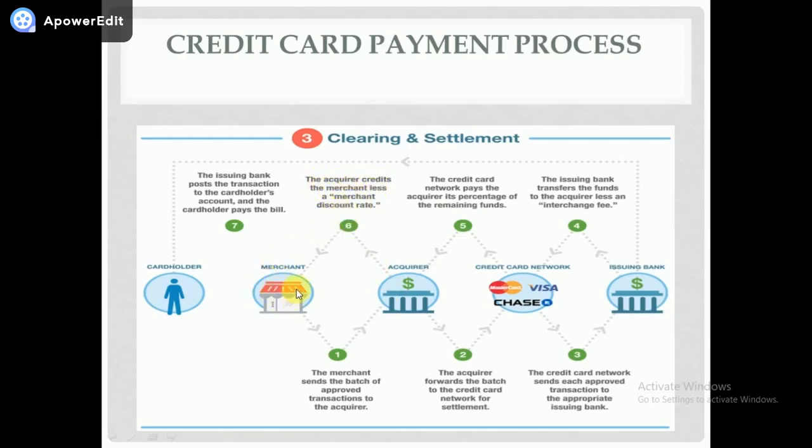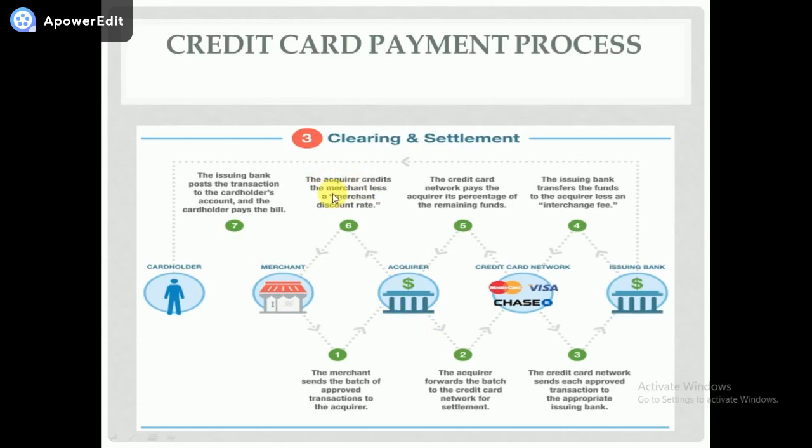The machine the merchant has is actually given by the acquirer bank itself. It is not purchased privately from somewhere else. It is given by the banks, as the merchant will have a current account. Only when they have a current account can the merchant have a machine with them.